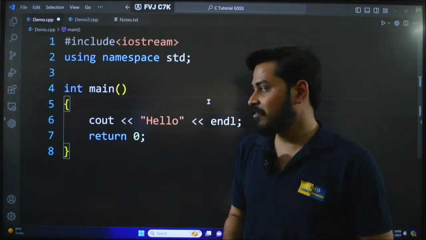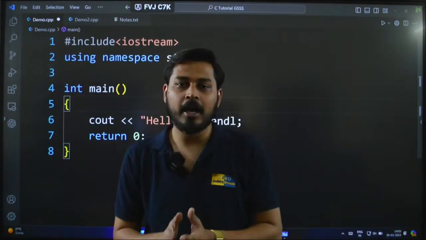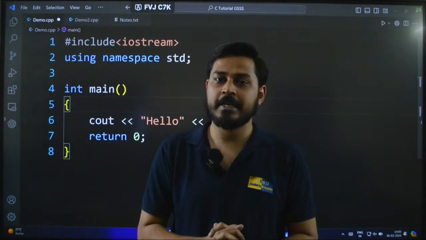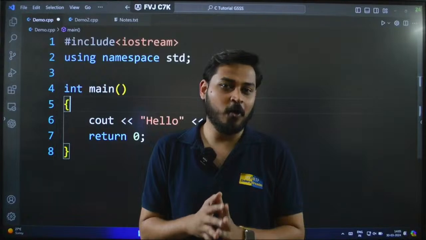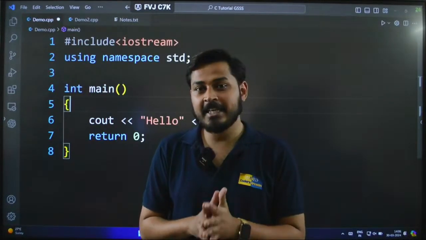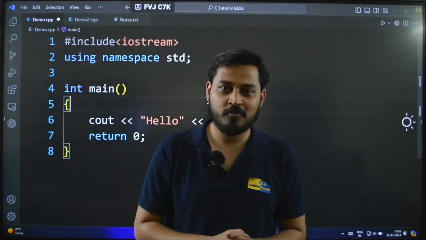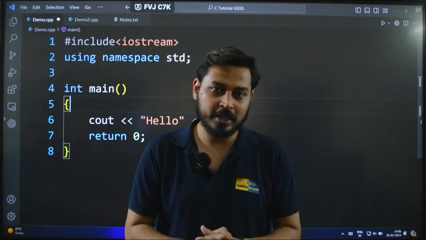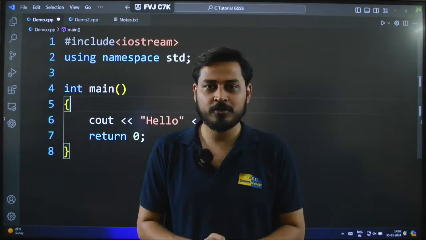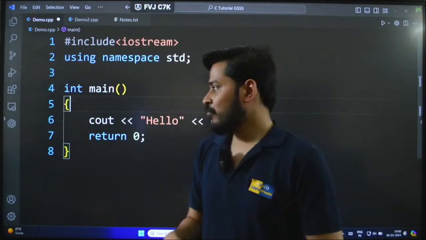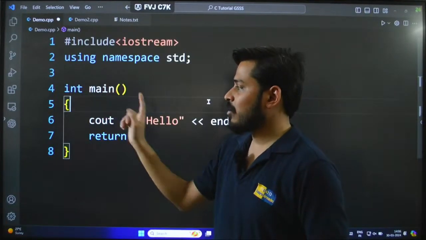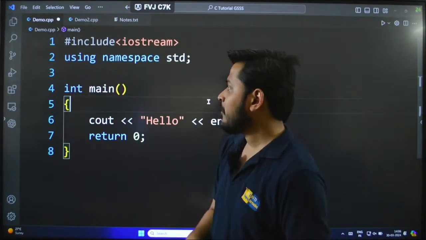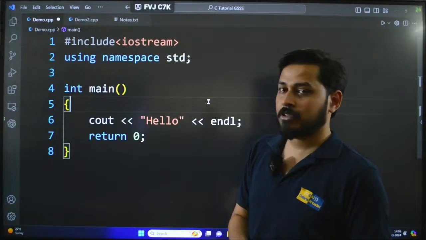So for that reason we say cout for console out, and cin for console input. In this case cout is used to print out things, just like how printf works, and cin on the other hand is used for taking the input. We will come to how to take the input in C++ very soon. Just like you see, main is also a function here, right? So that is what iostream does here basically.